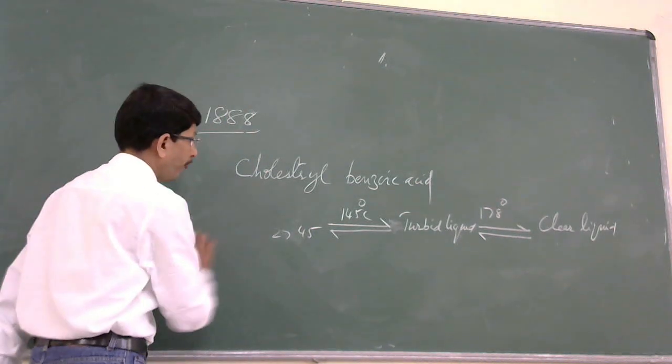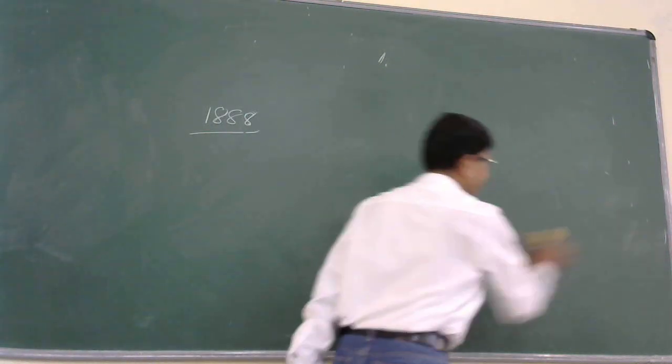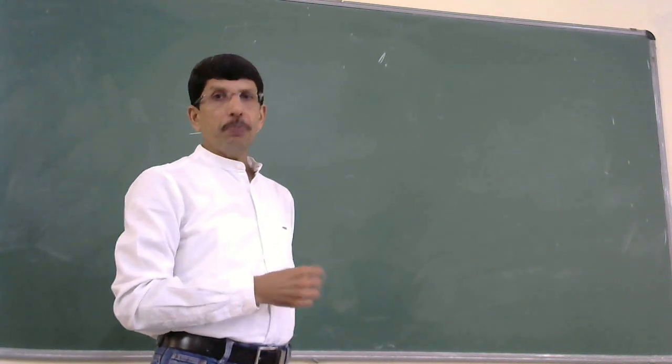Then, if a solid is to exhibit this mesomorphism, what are the structural features that the compound should possess?